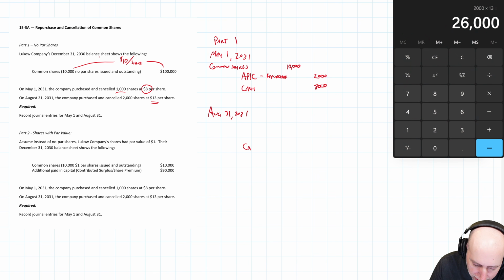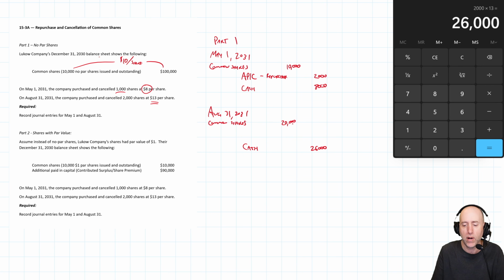Yeah. So credit cash, $26,000. We're going to cancel those common shares. And the amount of common shares was 2,000 shares. The average, again, price is $10 a share. So that's $20,000 worth of shares getting canceled. So this represents like a loss situation, right? I paid $26,000 to buy back $20,000 worth of shares, according to my books, $6,000 down the tubes. You would think, okay, well, debit either APIC or retained earnings here for the difference, 6,000. But actually, if we have this account that says, oh, we've got this surplus from buying back our shares, $2,000, we wipe out the surplus first.